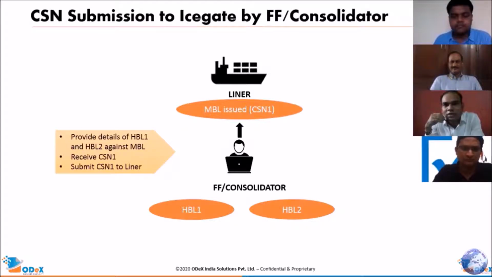For example, a shipping line called MSC has issued one MBL to the freight forwarder consolidator, and that freight forwarder consolidator has issued multiple houses against that MBL to the final consignee. Now, what is the role of the forwarder consolidator? He has house BL1 and house BL2 against that MBL. What he needs to do is provide details of house BL1 and house BL2 against that MBL. He will receive the CSN1 and he has to submit that CSN1 back to the shipping line.